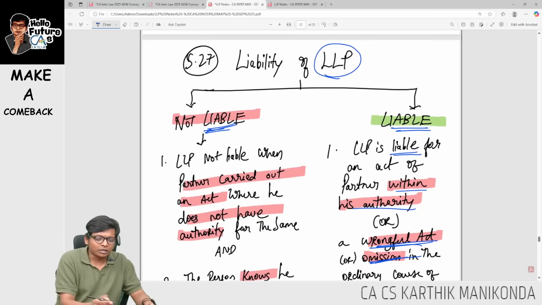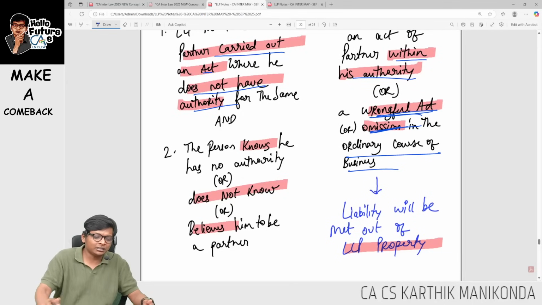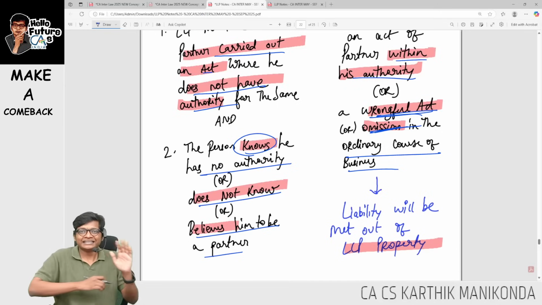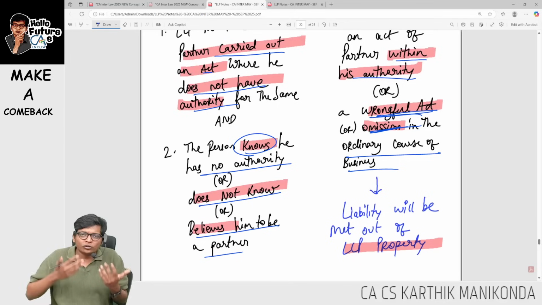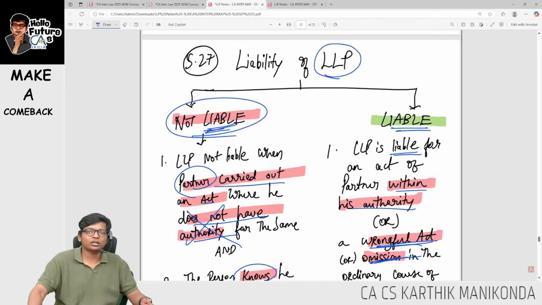When is LLP not liable? When the partner is doing something for which he does not have authority. So if the partner does something for which he doesn't have authority, then LLP is not liable. And if the person knows he has no authority, or does not know, or believes him to be a partner, it doesn't matter whether the third party knows he's a partner, or does not know he's a partner, or whether the partner himself knows he has authority or not. I don't care about anything. If the partner did something for which he does not have authority, then LLP is not liable.